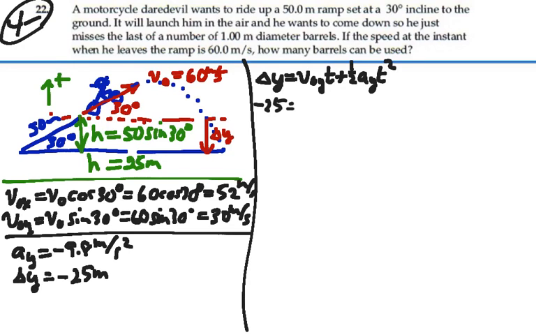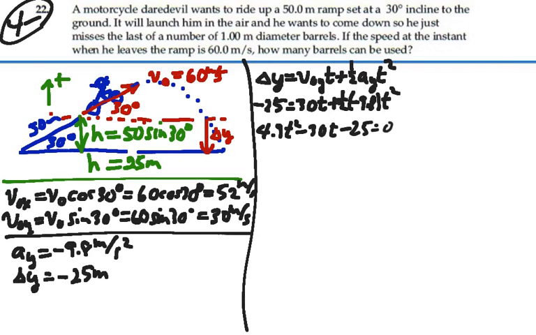Our initial velocity in the y direction is 30 times time plus 1/2 our acceleration, which is a negative 9.8, times time squared. So we are going to have 4.9 t squared minus 30t minus 25 equals 0. We're going to have ourselves a quadratic equation, and we can solve this for t.